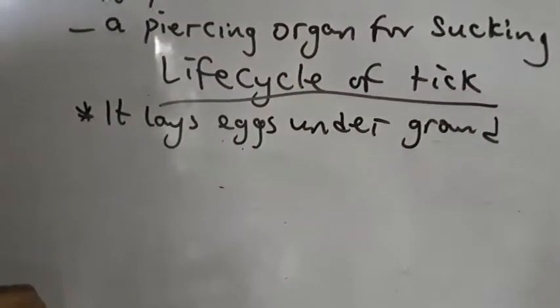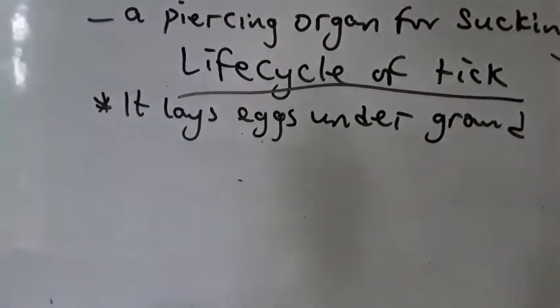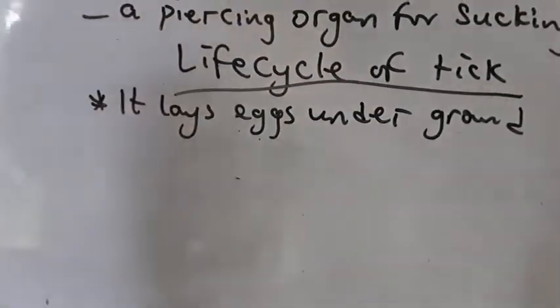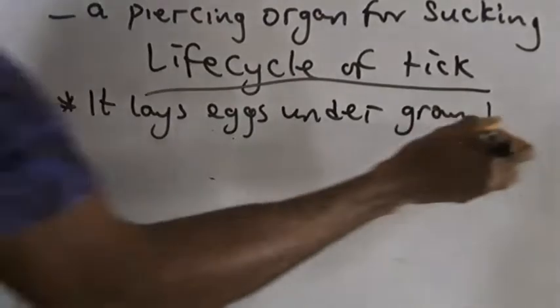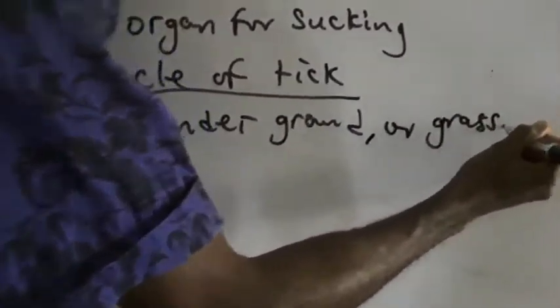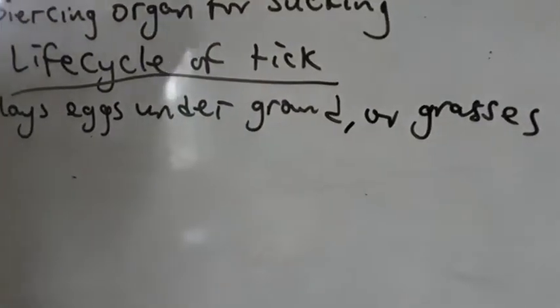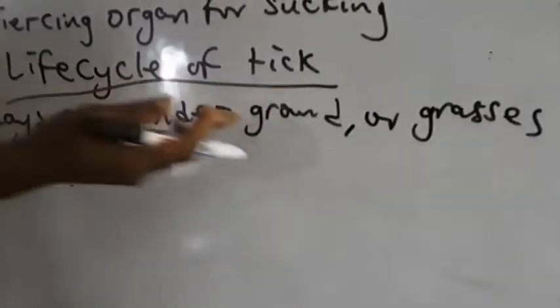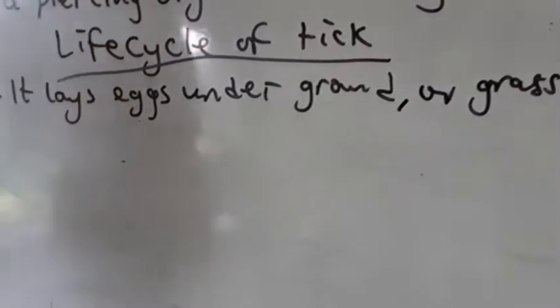That means the tick lives on the ground. It only gets into an animal when an animal gets in contact with them. They lay eggs on the ground or on grasses. For example, our herbivorous animals, when they go to feed on grasses, end up picking the eggs of these ticks.